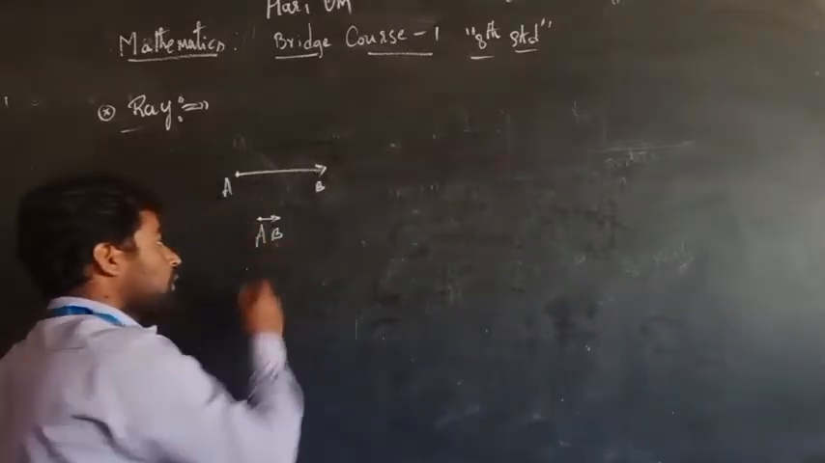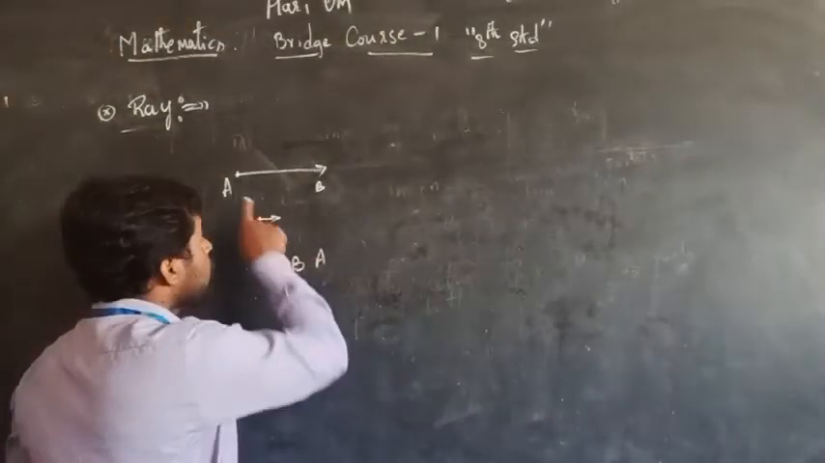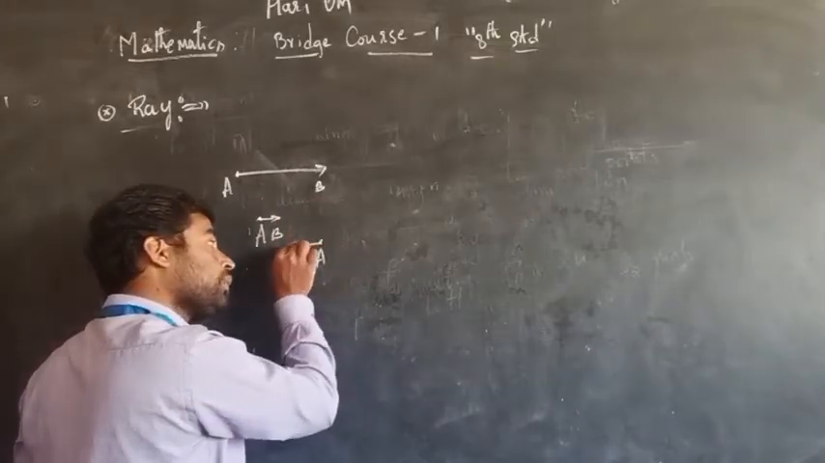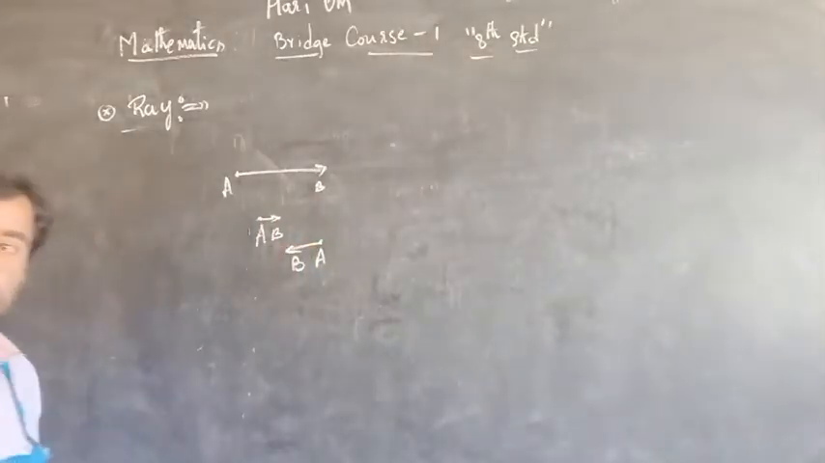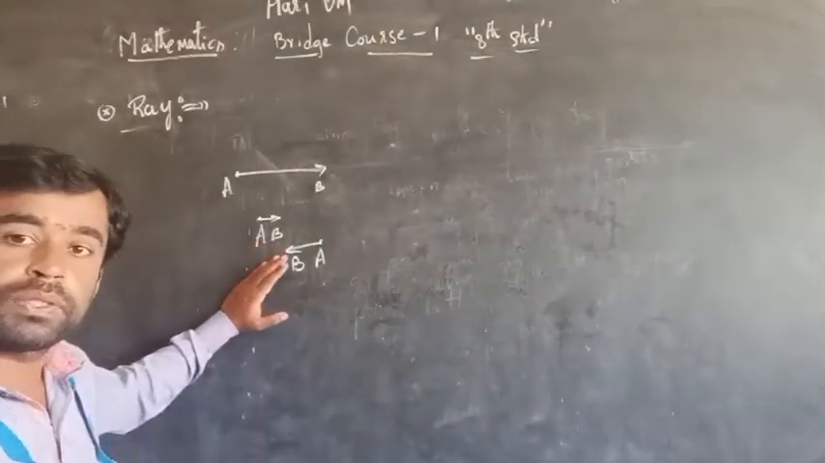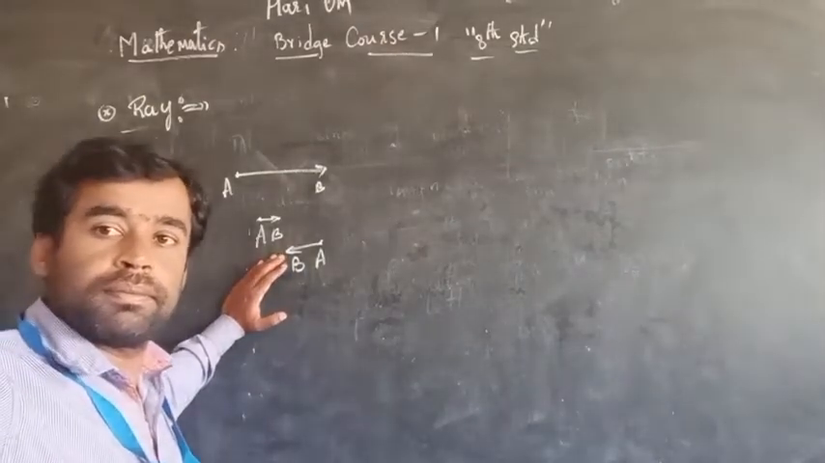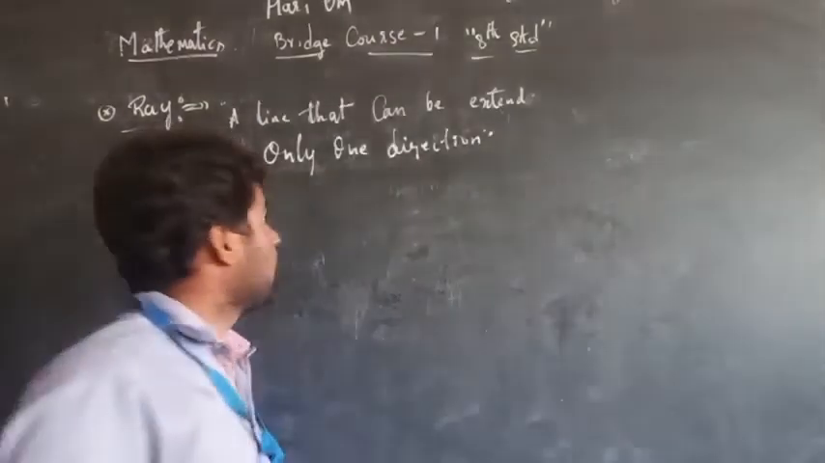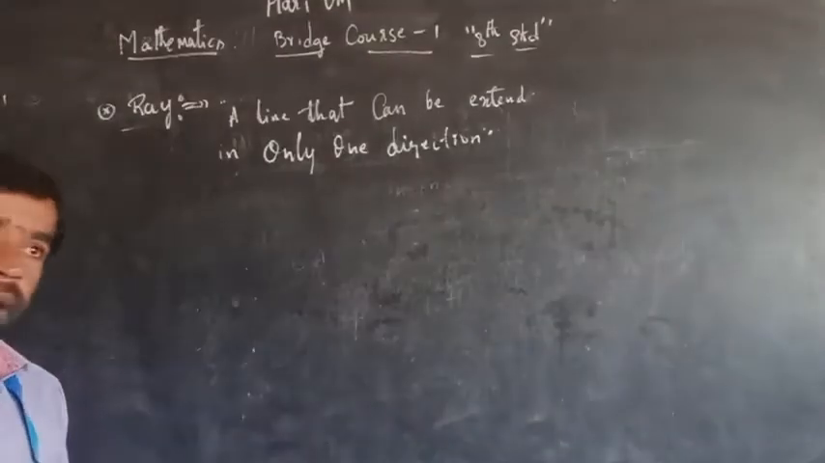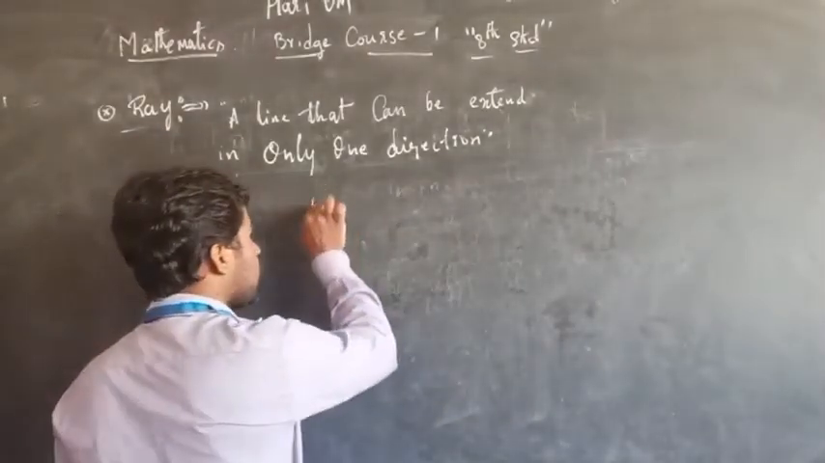See, while representing symbolically, what should I do? Here A is the end point and B is the moving point. Now we have represented it like this. Is it clear? So while representing symbolically, we should represent it very carefully. Here, a line that can be extended in only one direction is a ray, because the other side has the end point.